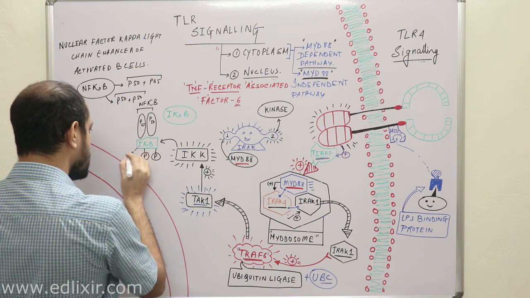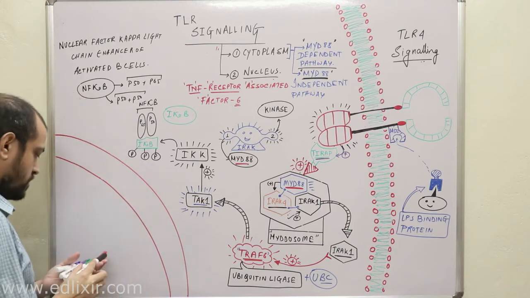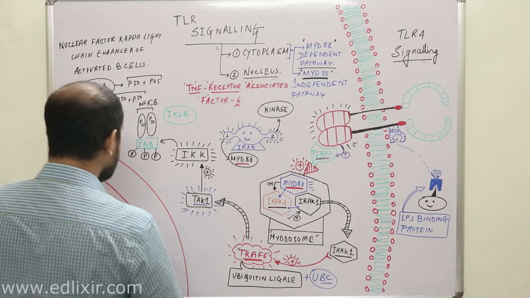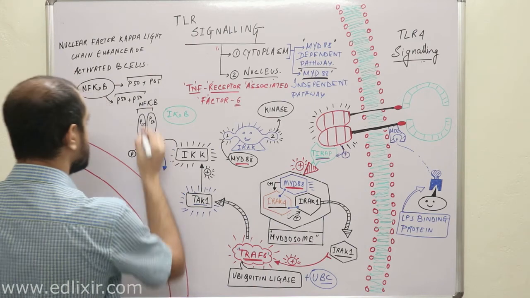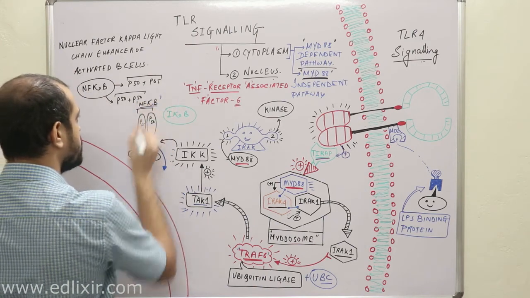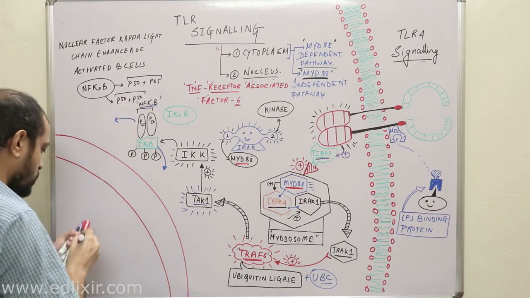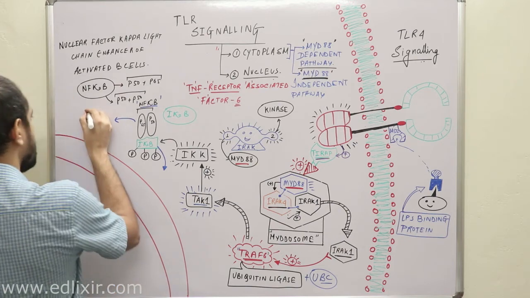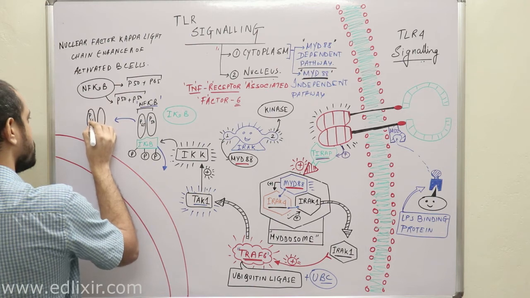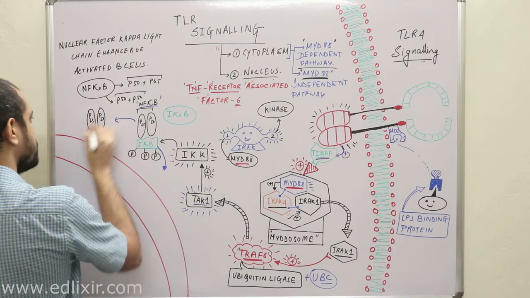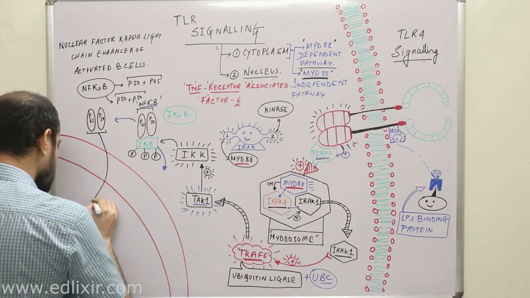Now listen with all your attention. With the phosphorylation of this inhibitor of kappa B, it will now be released from the NF kappa B molecule. That means the NF kappa B dimer molecules, that is P65 and P50, are now free and they will translocate into the nucleus.